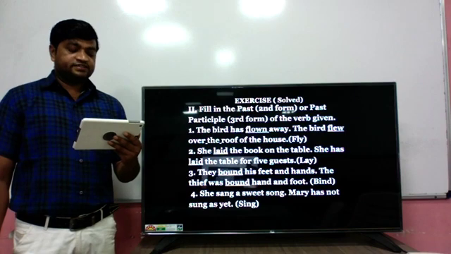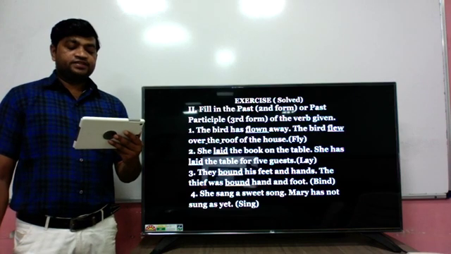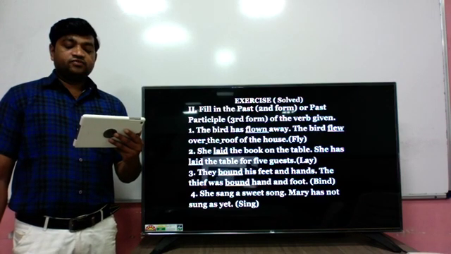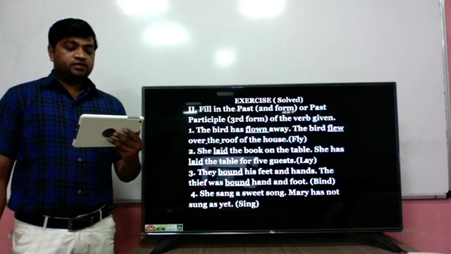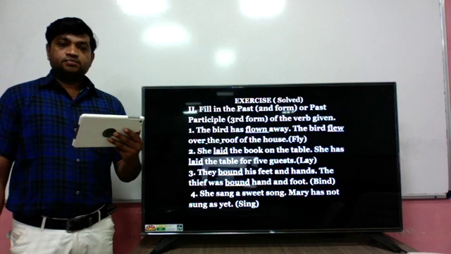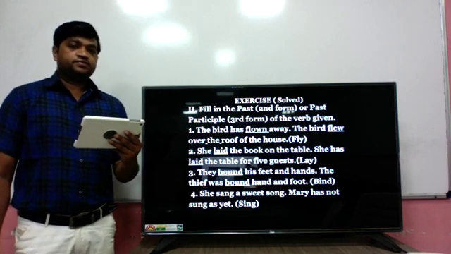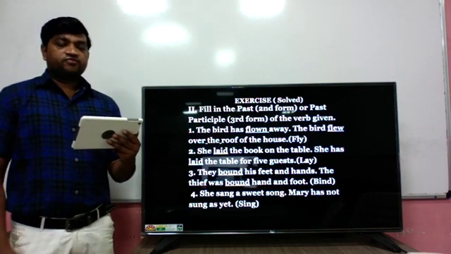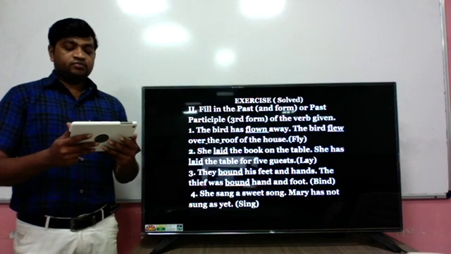Now the third sentence: they bound his feet and hands. Then the next part: the thief was bound hand and foot. The verb is bind. You have to use the correct form of bind at both places.